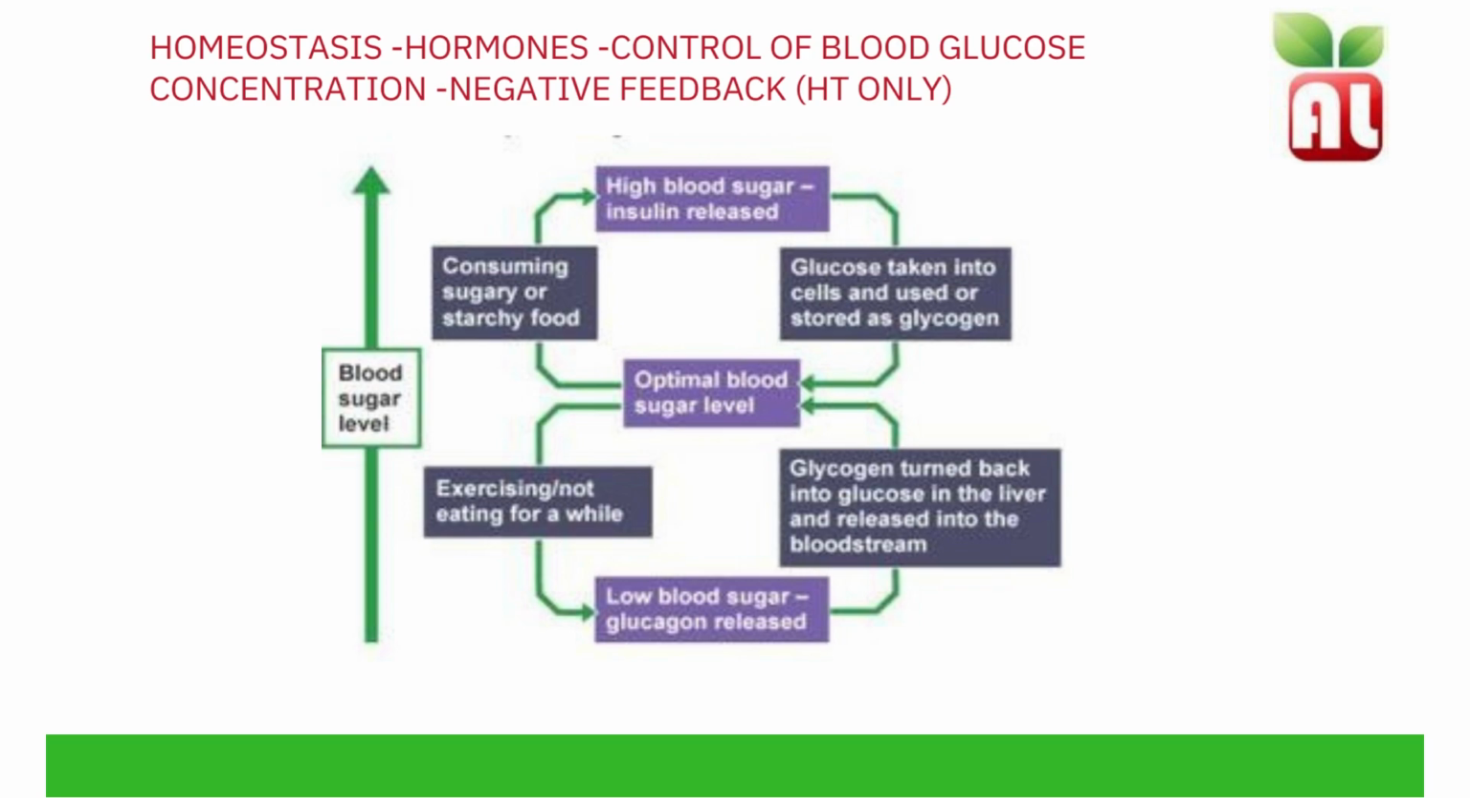If blood sugar levels drop, for example when exercising or not eating for a while, you have low blood sugar. The pancreas responds by releasing glucagon. Glucagon converts the glycogen that is stored in the liver back into glucose, which can be released into the bloodstream.